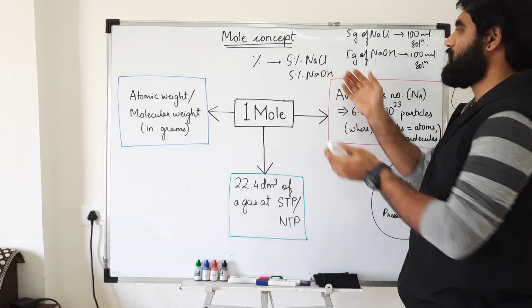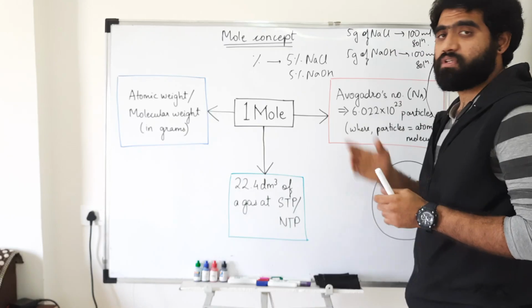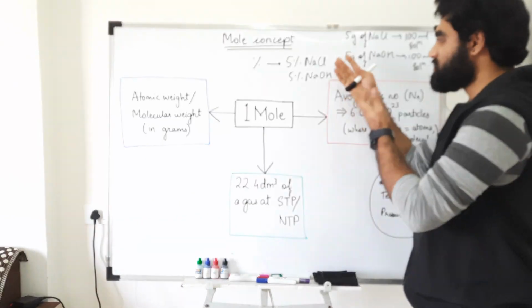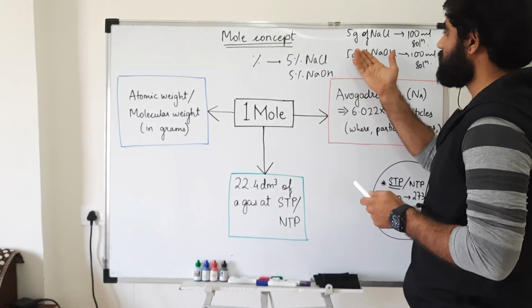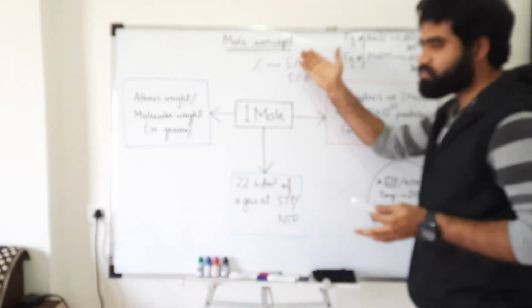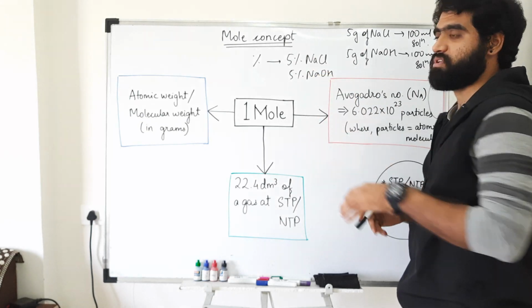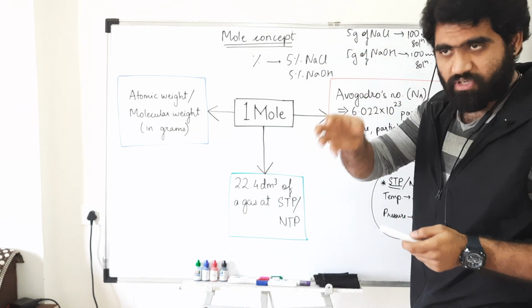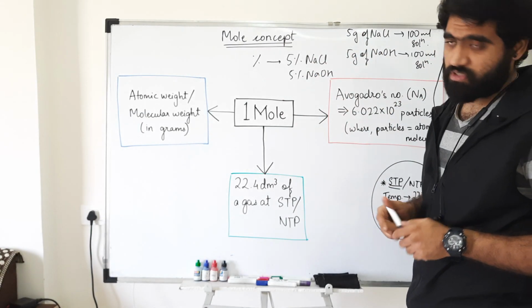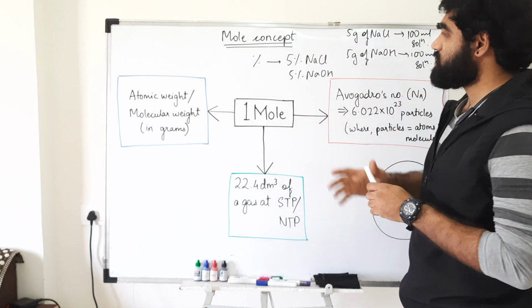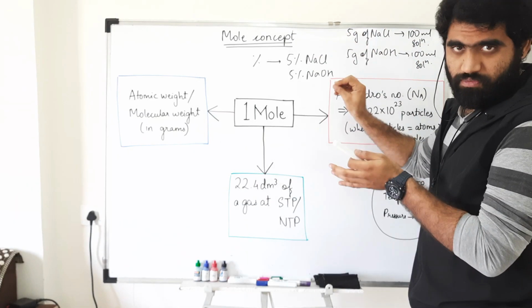So what you are seeing here is that the nature of the compound is not considered. Is it NaCl? Is it NaOH? NaCl has the mass 58.5, NaOH has mass 40. It's not considered here. Directly we are taking 5 grams. So this is the drawback of the percentage system. We do not estimate the concentration on the basis of the nature of the substance. We just estimate the concentration only on the amount of substance.